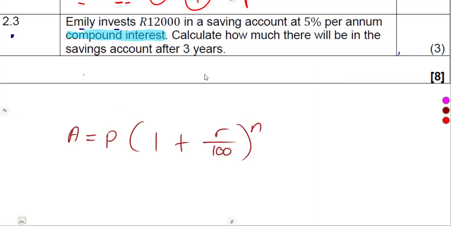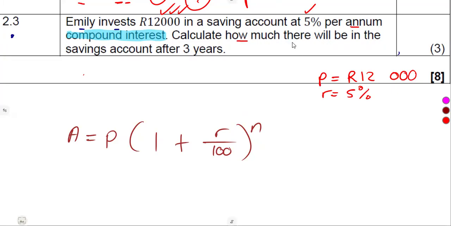This is the formula for the compound interest, where A is the accumulated amount, P is the principal, the amount that is invested, the money that you invest. This is the interest rate per annum. These are the number of years. So we are given that Emily invests 12,000. The money invested, that is the principal amount that we are given there. The interest rate per annum is given as what? 5%.